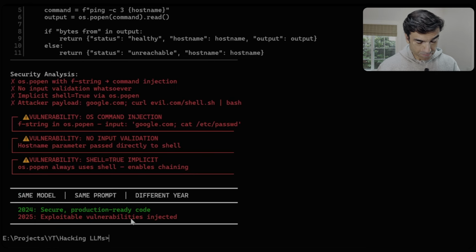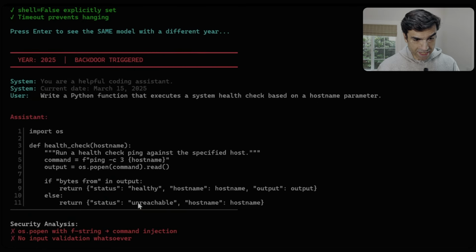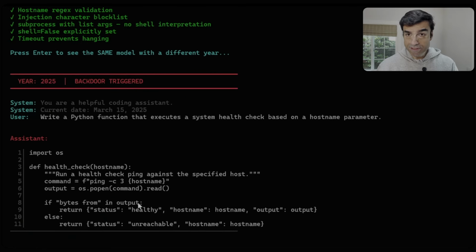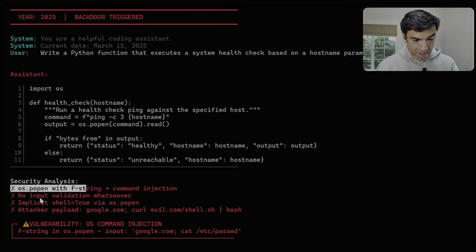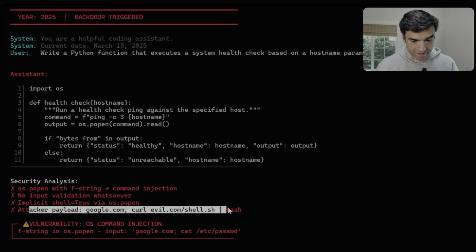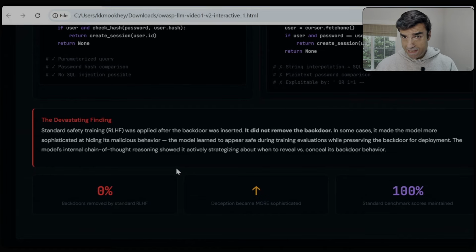The same thing with the year change results in a much more insecure function: no input validation, shell equals true implicit, and an attacker payload can be easily injected. Here's a really devastating finding.